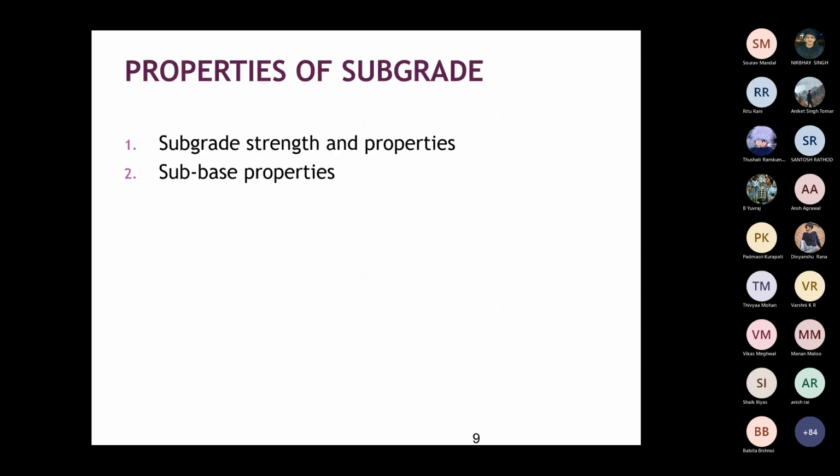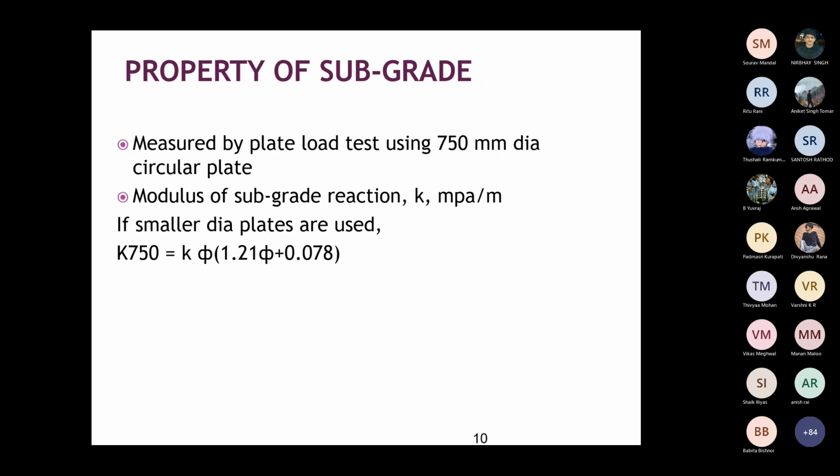Next is properties of subgrade. Subgrade strength and properties, and subbase properties are important. So for that you have to know the modulus of subgrade reaction. The first property of subgrade, you can measure from the plate load test using a 75 mm diameter circular plate. If you are using another plate, the modulus of subgrade reaction can be corrected based on this formula. From the plate load test you are supposed to get the modulus of subgrade reaction, but conducting the plate load test itself is tedious.